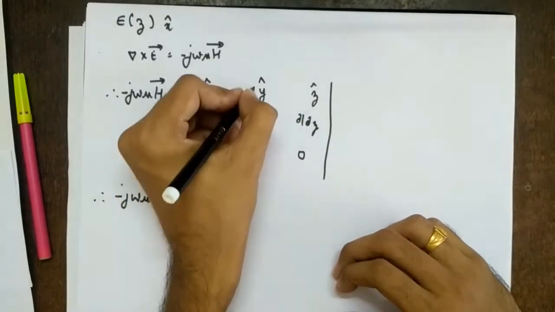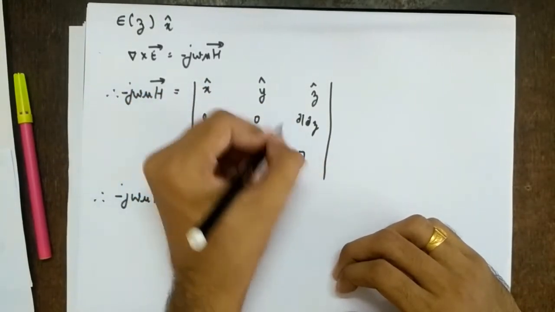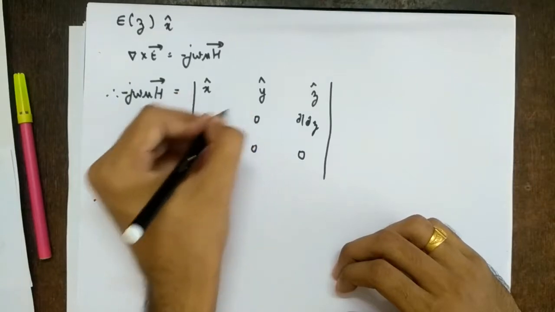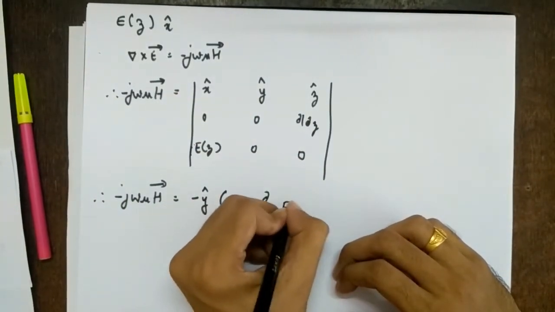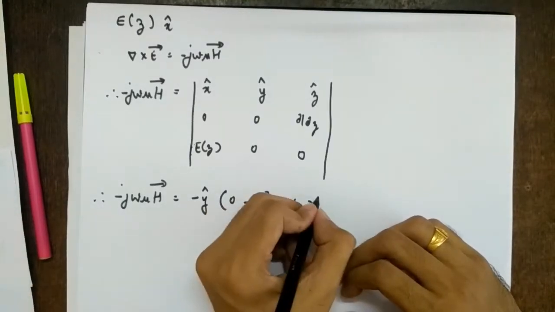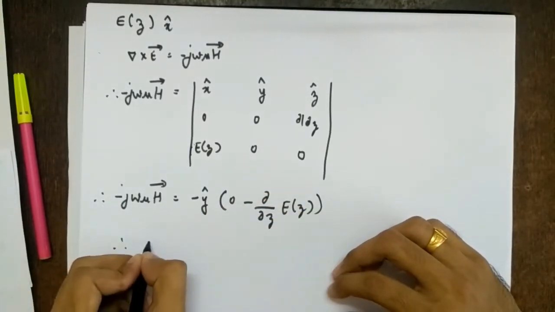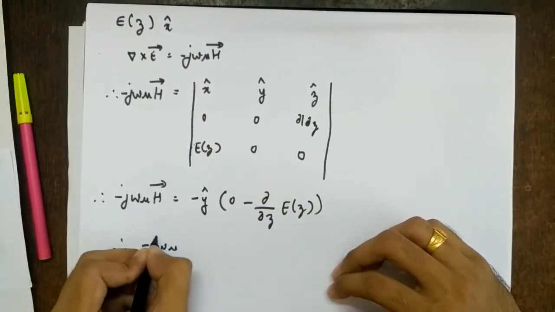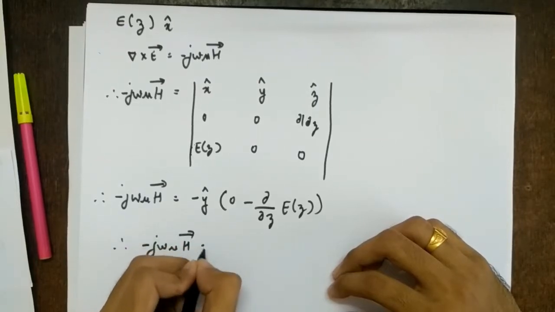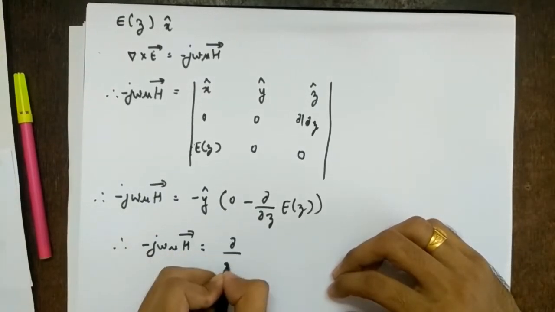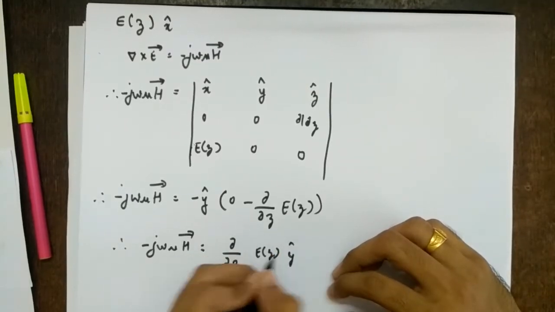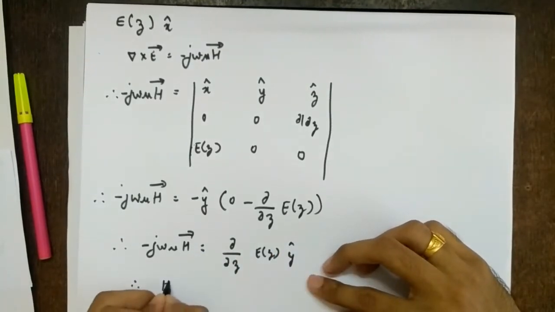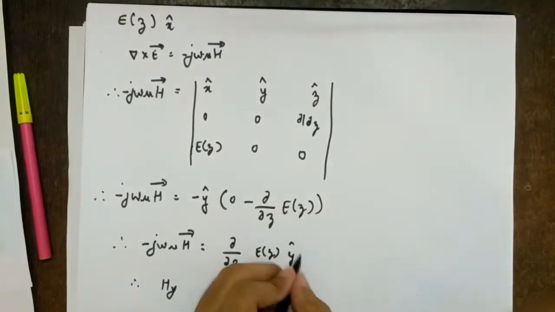So let's see that. So minus y cap, remember x cap into this minus y cap into this 0 minus ∂/∂z of E of z. Right? So therefore minus jωμ H vector equal to, minus minus is plus, ∂/∂z E of z y cap. So I can write, it is the y component that is coming.